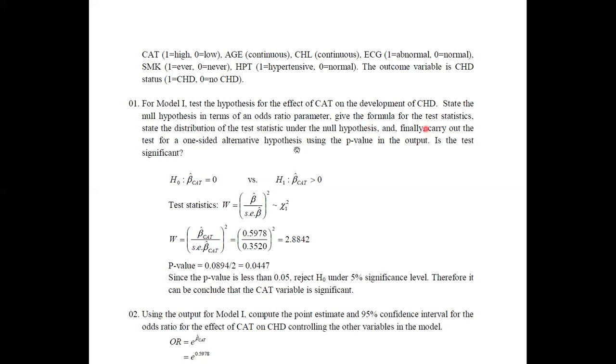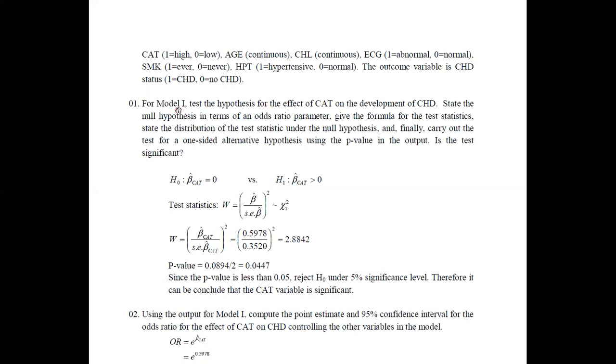And finally you are asked to carry out a test for a one-sided alternative hypothesis, use the p-value in the output to comment on this, and finally they are asking whether the test is significant. Okay, now if you go through here, there is a set of calculations, but it is going as a series. That is why all these calculations we can do in a single problem.